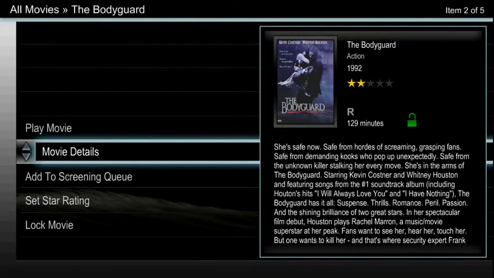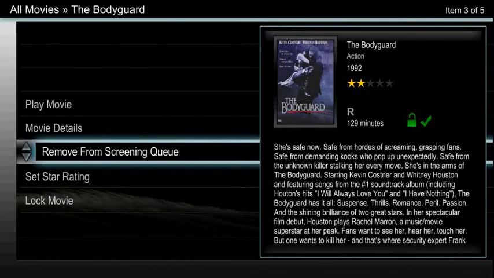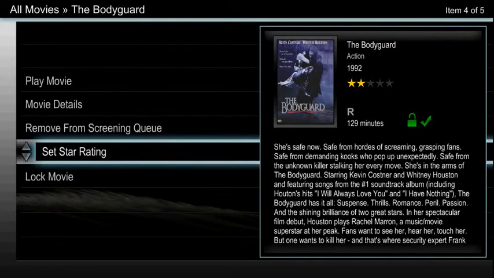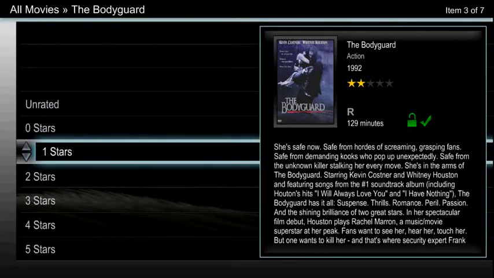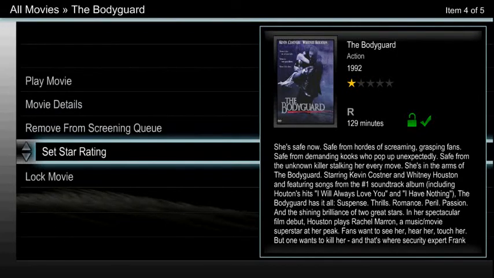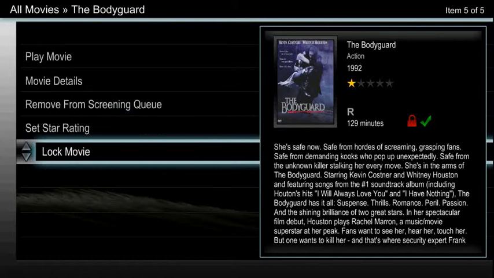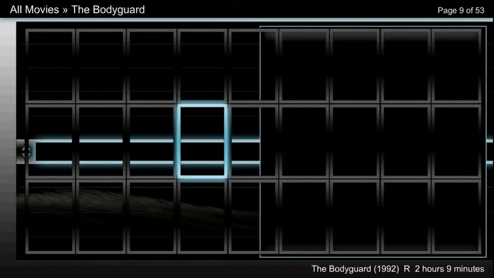To add or remove a movie from the screening queue, press OK. To set star rating, scroll to the appropriate choice and hit OK. To lock and unlock a movie, press OK. To return to the thumbnails page, press the back button.